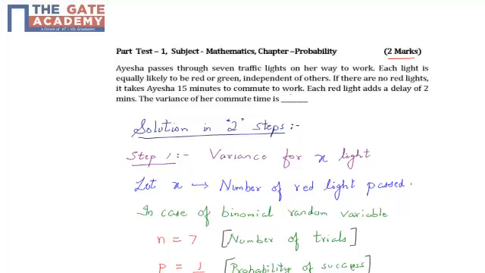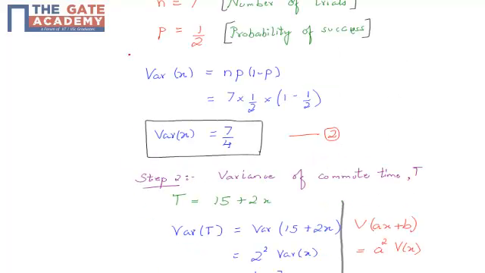And my probability of success p would be 1 by 2, since again we are given that the probability of red is equal to the probability of green and both of them are independent of each other. Here it is said that it is equally likely, hence p is equal to 1 by 2. So my variance for a binomial random variable would be n into p into 1 minus p. So the variance of X, where X is a binomial random variable, would be 7 by 4. Let us name this equation number 2.